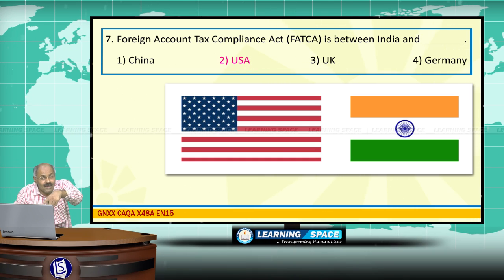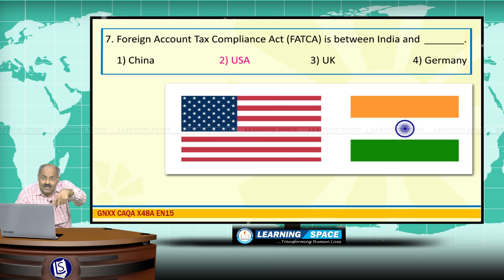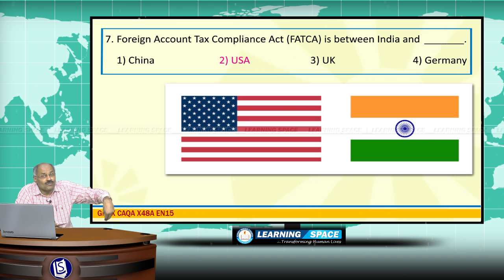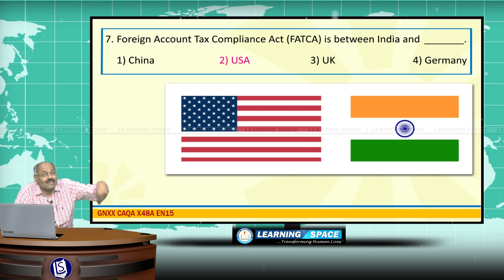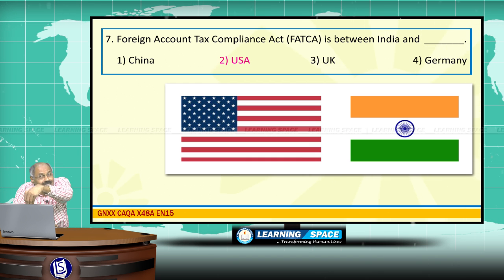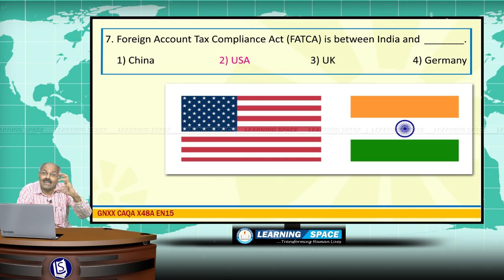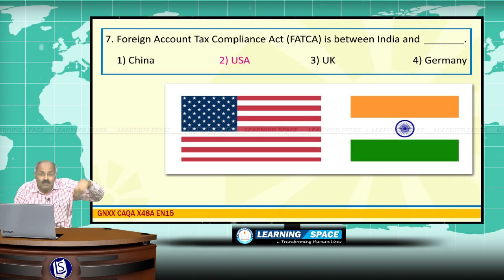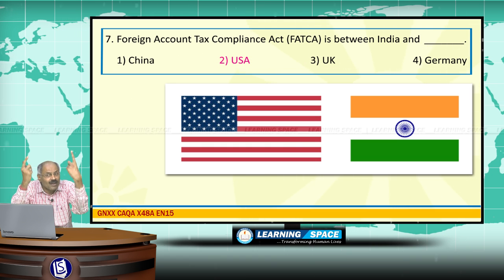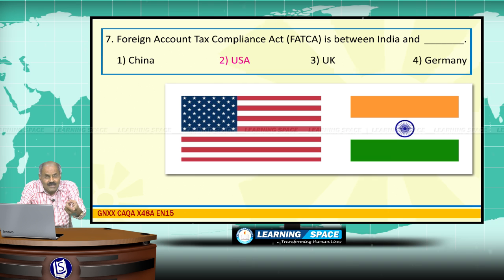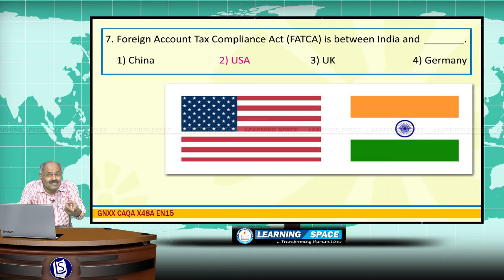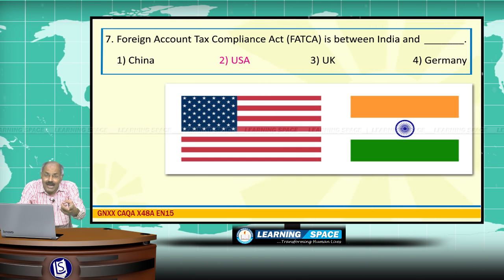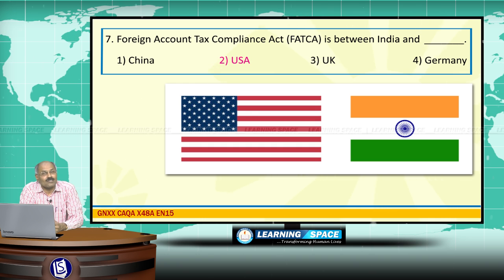So, the multilateral competent authority agreement is for automatic exchange of information among these countries, and that is going to be enforced from 2017. And the Foreign Account Tax Compliance Act is already executed between India and the United States of America, and India started getting tax related information from the United States of America. What I mean to convey with this is, in future there is every possibility that illicit money circulation may reduce substantially, if not be eliminated altogether, because of these acts.